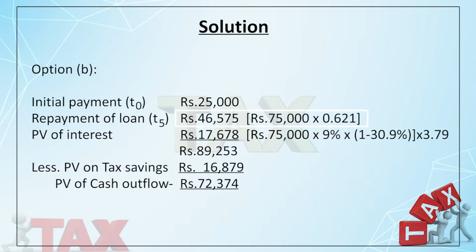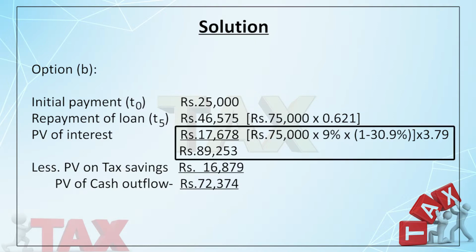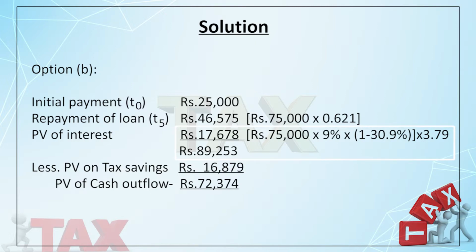Now you take a loan of 75,000. You are paying at the end of the 5th year. So 75,000 at the end of the 5th year, the present value factor is 0.621, so it comes to 46,575. Now the interest. Since you are repaying at the 5th year, each year the interest is the same because you are not repaying anything in between. So what is the interest? 75,000 into 9% comes to 6,750.